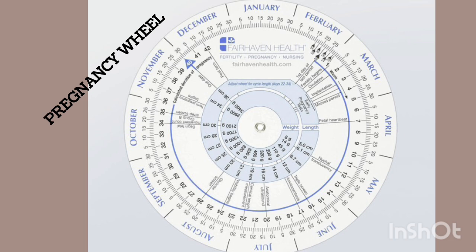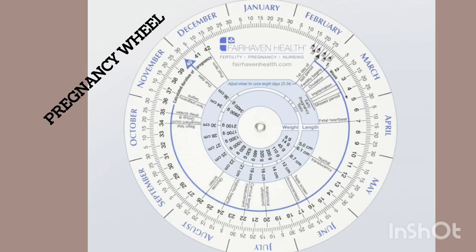If you check here, you see that's the first day of the last menstrual period. You understand? So it rotates. It can actually rotate. Very, very important. I'll put an image to show you how it looks in real life. You can easily rotate it around. It's a wheel. So that's how it works.